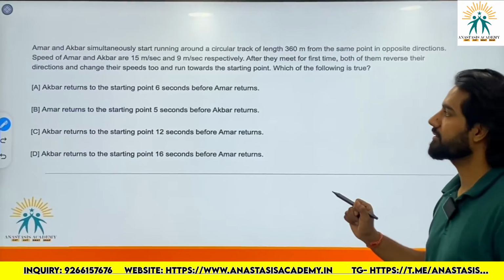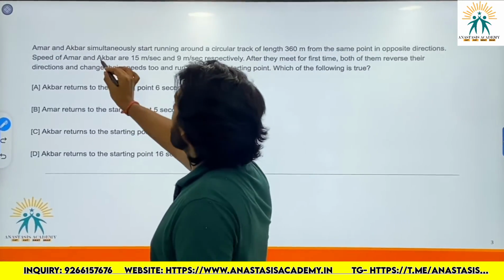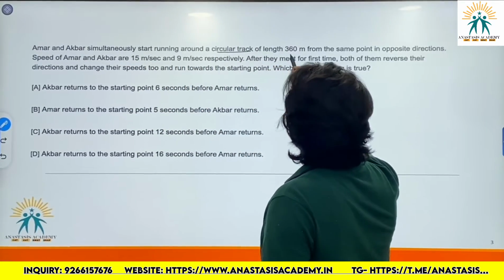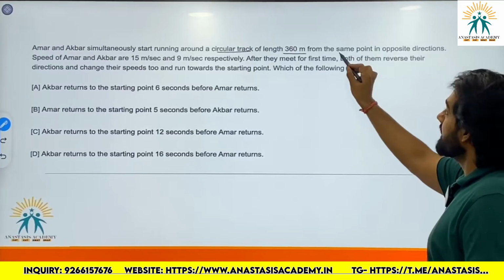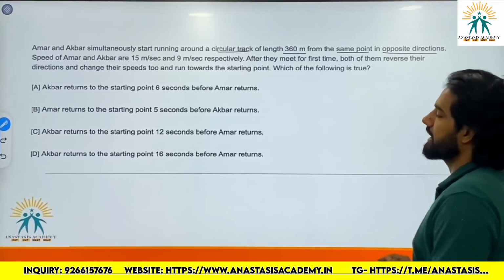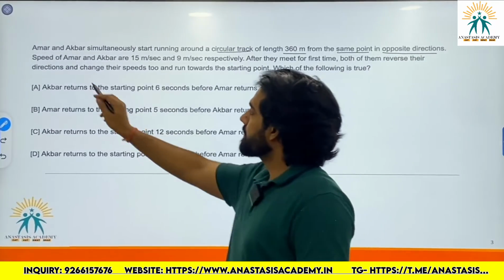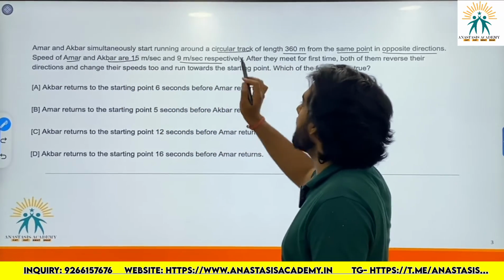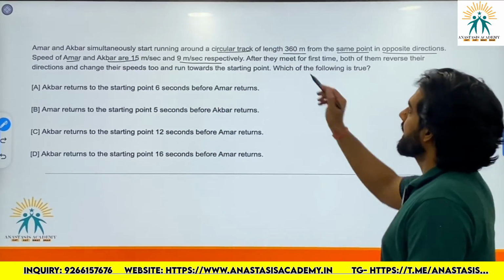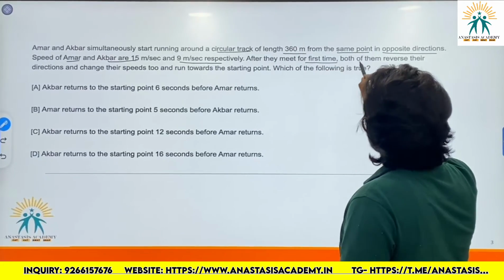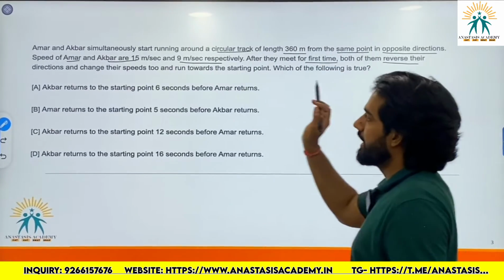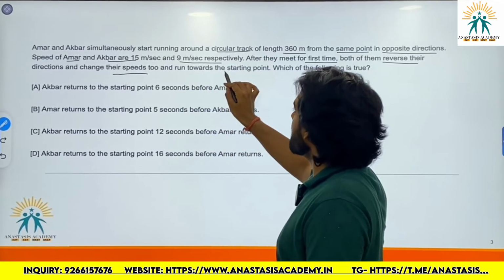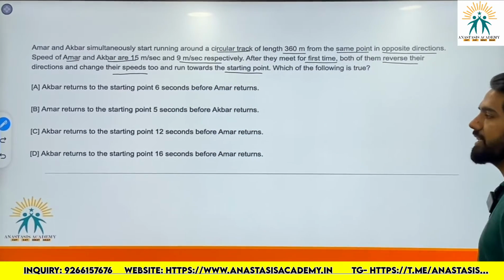This question. Amar and Akbar simultaneously start running around a circular track of length 360 meters from the same point but in opposite directions. Now, the speeds of Amar and Akbar are 15 and 9 meters per second respectively. After they meet for the first time, both of them reverse their directions and change their speeds too and run towards the starting point. Which of the following is true?